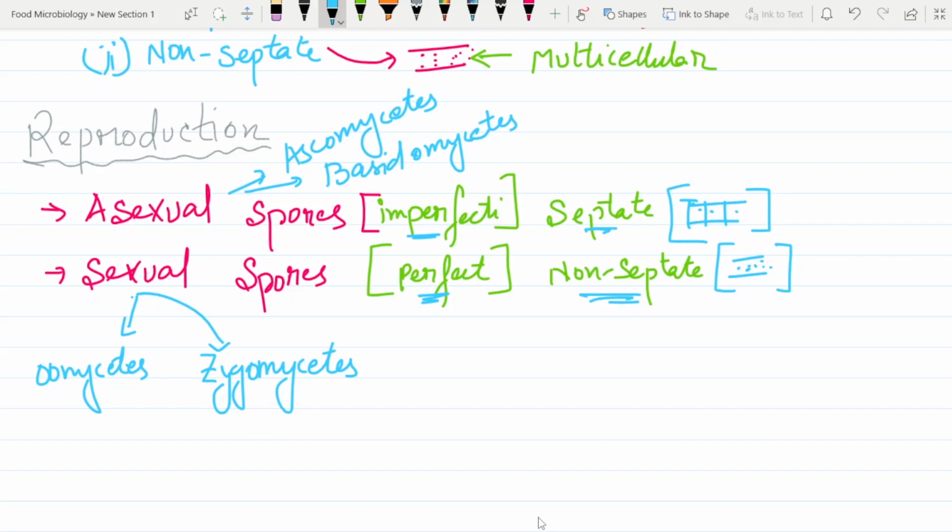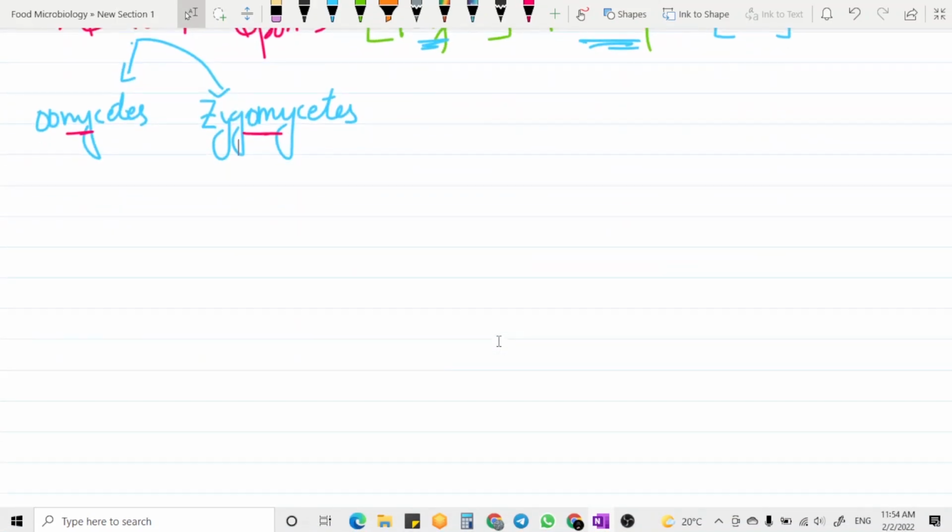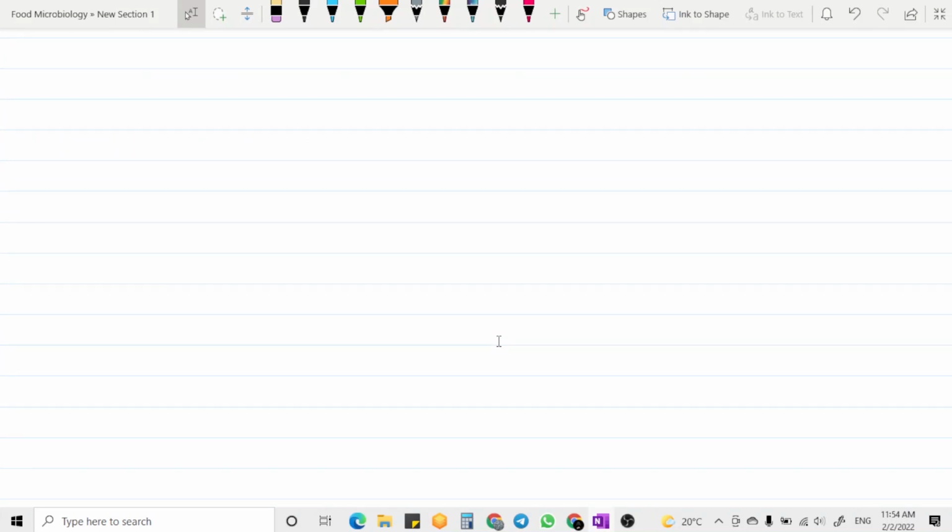What do I mean by that? We can actually reverse the process. So oomycetes and zygomycetes are non-septate, and the asexual spores, ascomycetes and basidiomycetes, are septate. Simple as that. Now this is a very tricky part, and I hope that everyone has understood my explanations. If you are not understanding, please rewind the video and see it again.